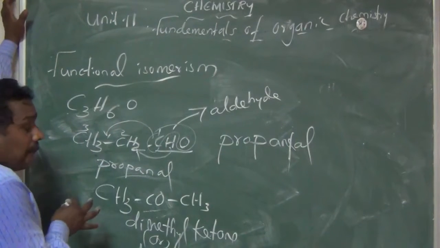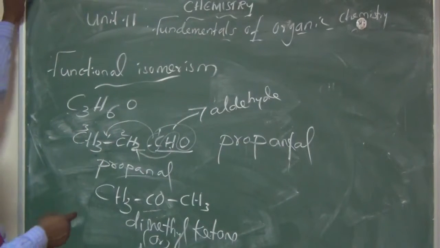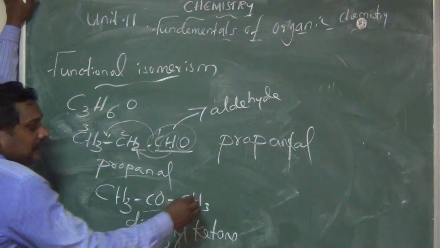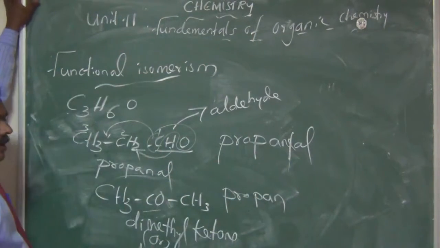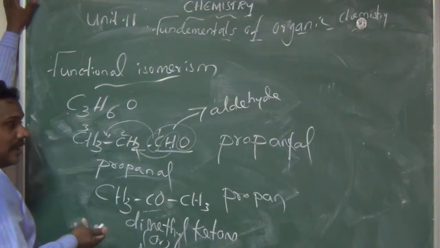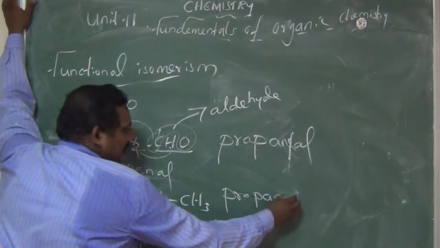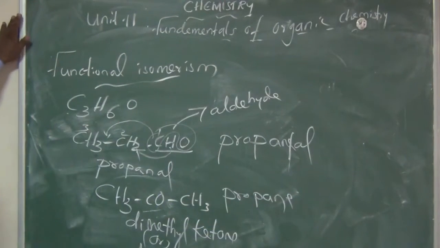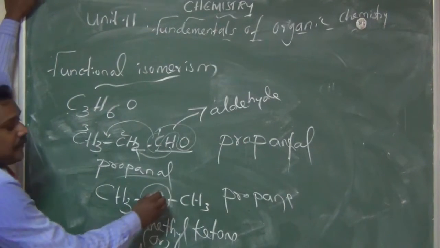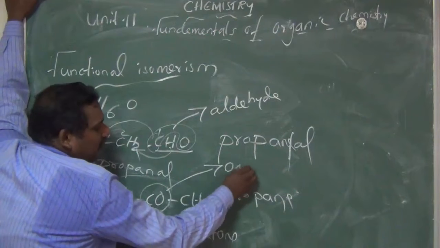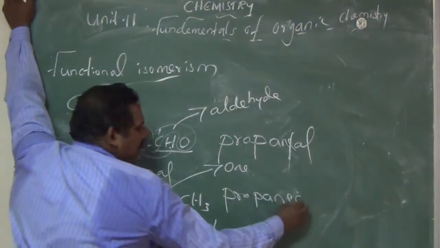So what is the IUPAC name of this compound? Number of carbon, how much are you having? Three. Propane, am I right? Primary suffix, propane. Three carbon is propane. So the functional group CO is there, so the secondary suffix is one. Am I right? So propanone. Am I right?